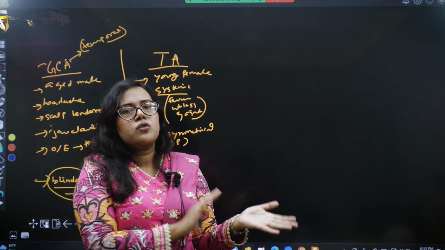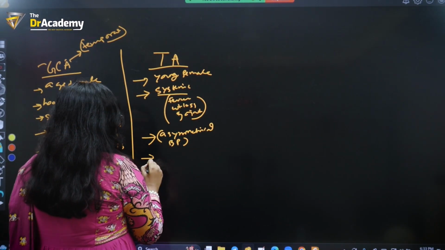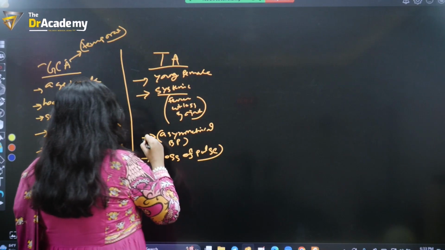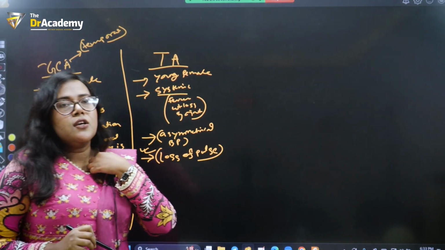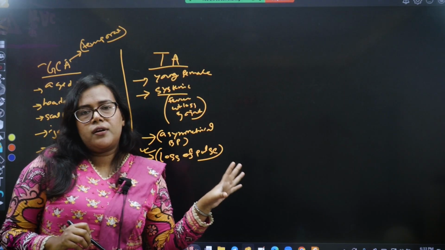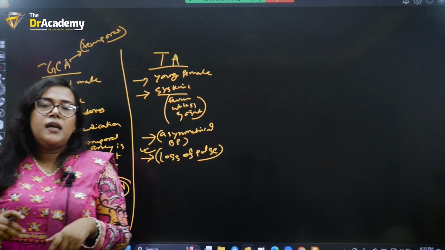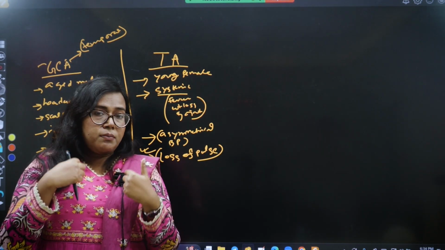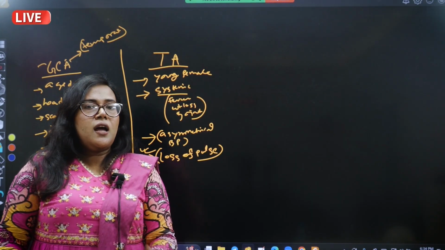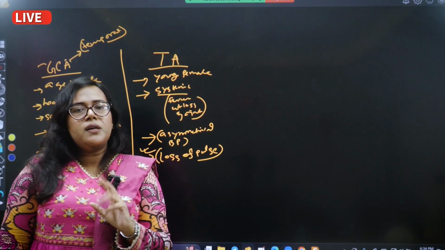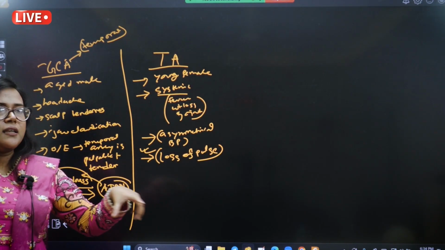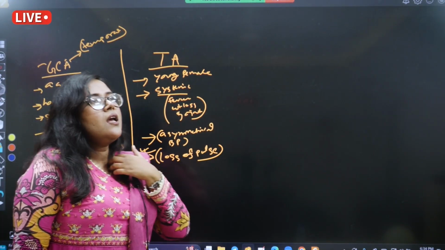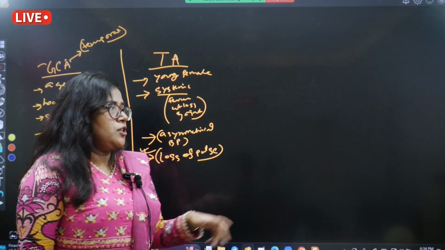in that case, there will be loss of pulse. So basically, asymmetrical blood pressure and loss or absence of pulse. This is a very common and important examination finding. So that's why in suspected Takayasu arteritis, you have to examine all the peripheral pulses, including the radial pulse, brachial pulse, carotid pulse, axillary pulse. You should check the subclavian pulse as well. Femoral pulse, popliteal, dorsalis pedis, anterior tibial, all these pulses should be examined thoroughly, because depending on the level of the inflammation in the large vessel, these pulses can be either absent or diminished.